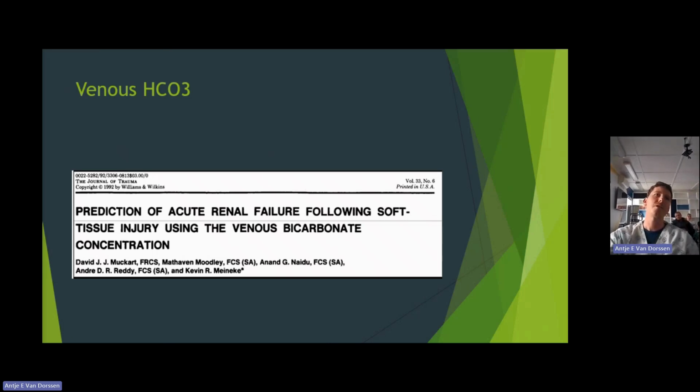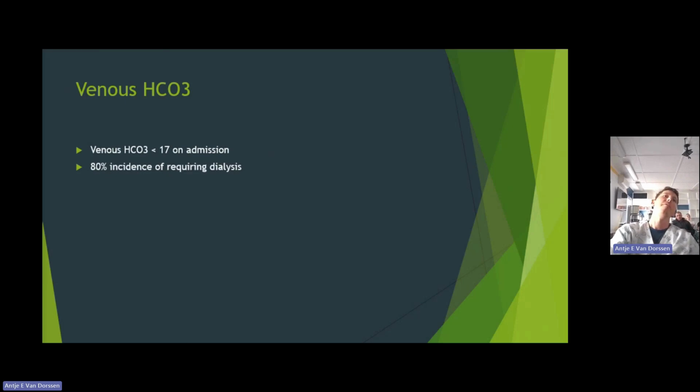Our venous blood gas is very important in this setting. There have been numerous studies that have shown the predictive value of venous bicarbonate levels for acute renal failure with soft tissue injury. So if you have a venous bicarb of less than 17 on admission, you're probably going to develop acute renal injury. From one of the studies, 80% of them usually require dialysis.